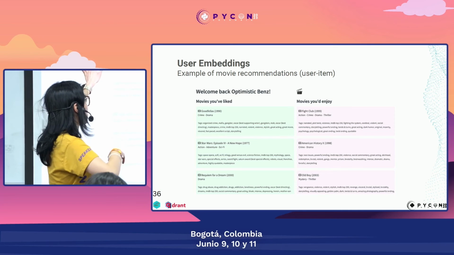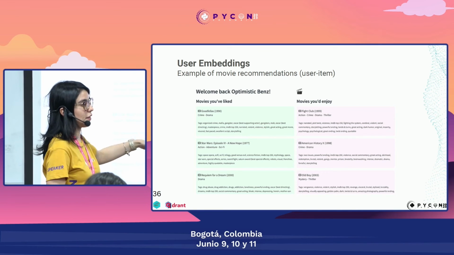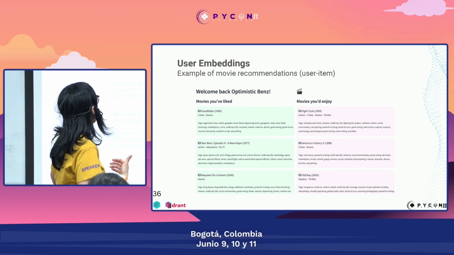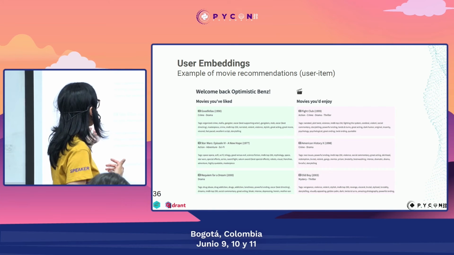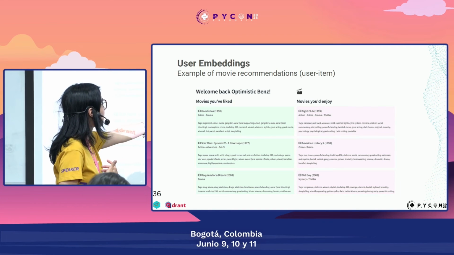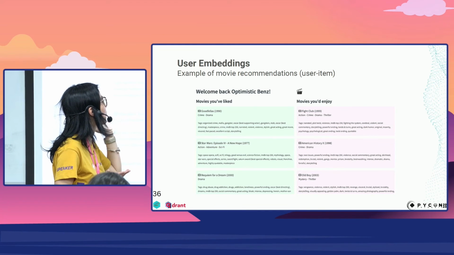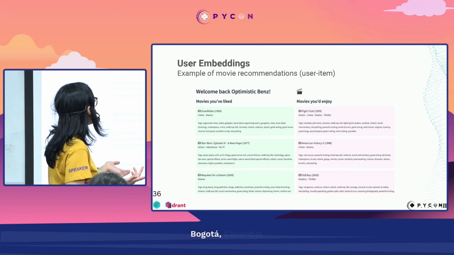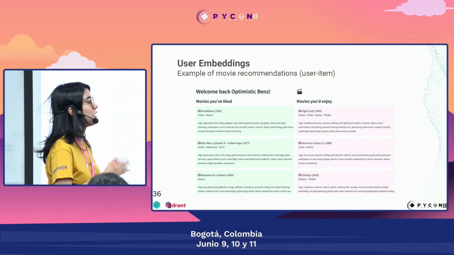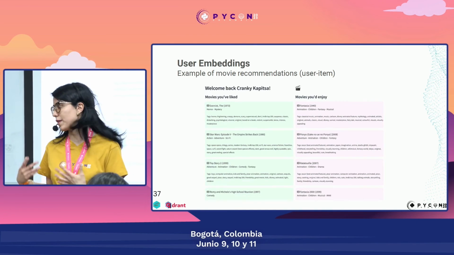These are the movies that Optimistic Bends has already rated very good, like Goodfellas, which is a crime drama. And then, for example, we also recommended some crime drama movies like Fight Club and American History. So yeah, we get a little bit of similarity in the recommendations.